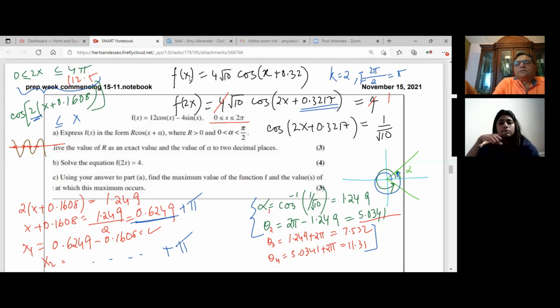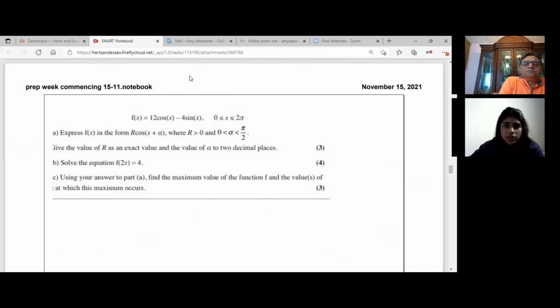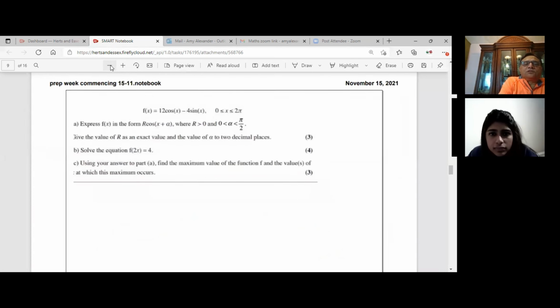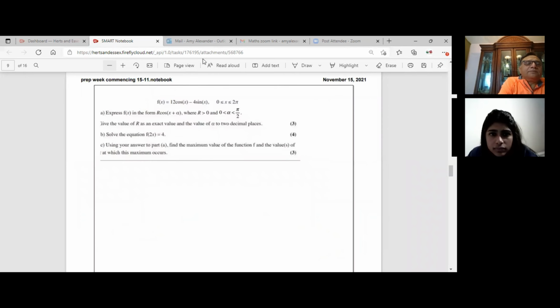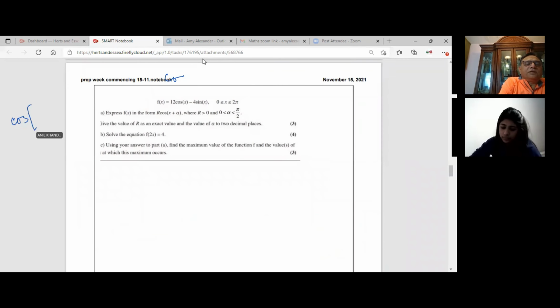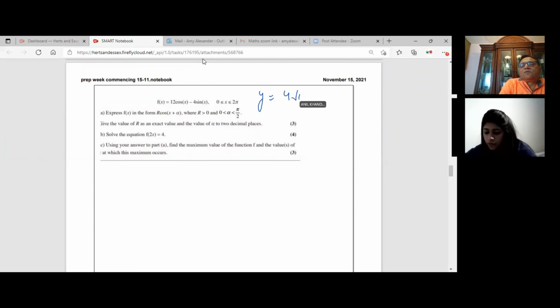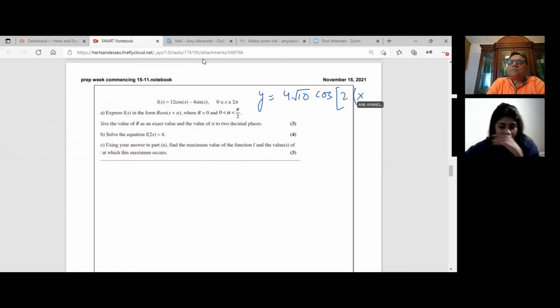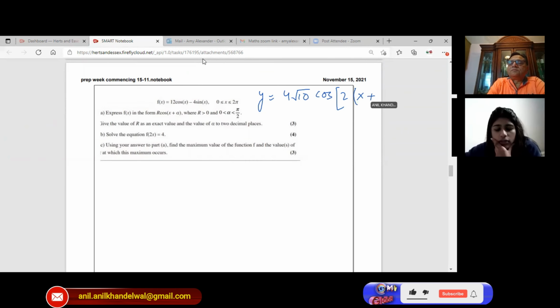I want to redo it on a fresh page. Do you want me to zoom out? Okay, that'll be even better. So we are working on cos of. Can you tell me, the equation was x plus how much? Divided by 2, 0.16. 4 square root 10. Okay, let's rewrite. 4 root 10 cos x plus 0.1608.